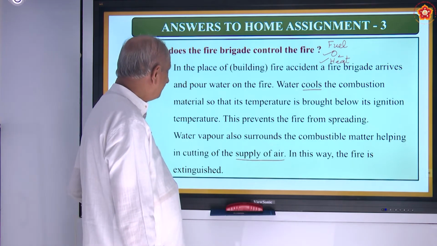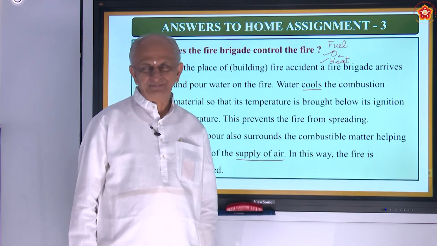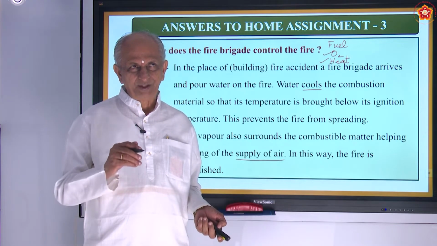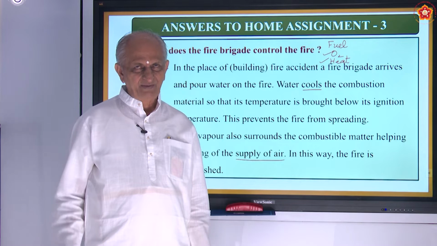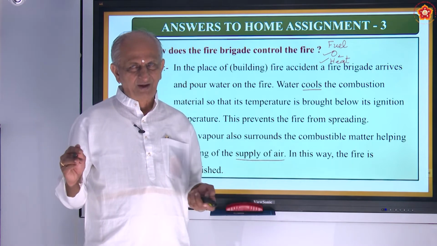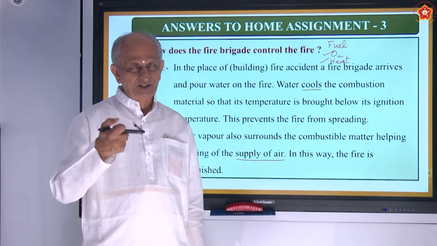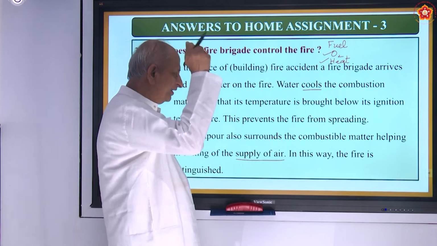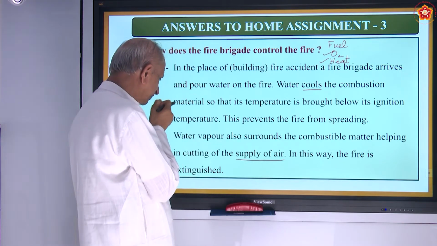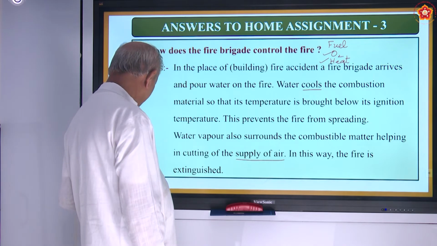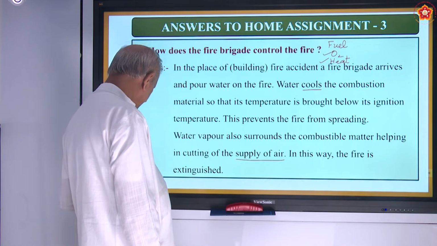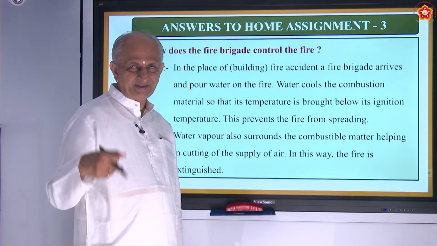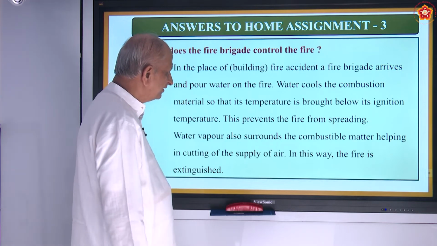Okay, that is how the fire brigade works. What does fire brigade mean? That vehicle containing the materials for putting off the fire. It will have a water tanker, it will have a pipe, it will have a nozzle to control, and so on. It will have a siren also. The whole system together is called a fire brigade. And they will immediately rush to the place when they are called, and they will act immediately. You have seen, is it?